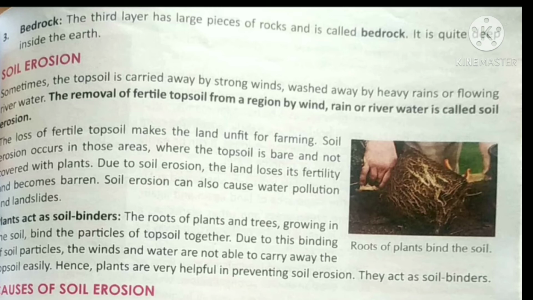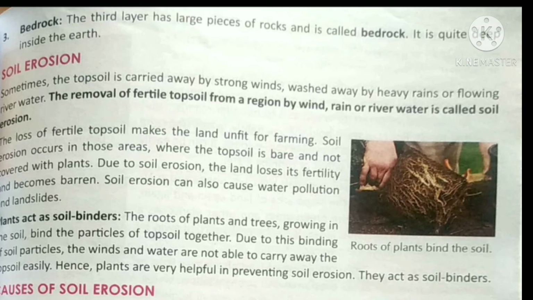Soil erosion occurs in those areas where the topsoil is bare and not covered with plants. As you are aware, the roots of the plants hold the soil. Because of that, what happens? The soil is not free to move, so it is not easy to erode the soil. Soil erosion can also cause water pollution and landslides.